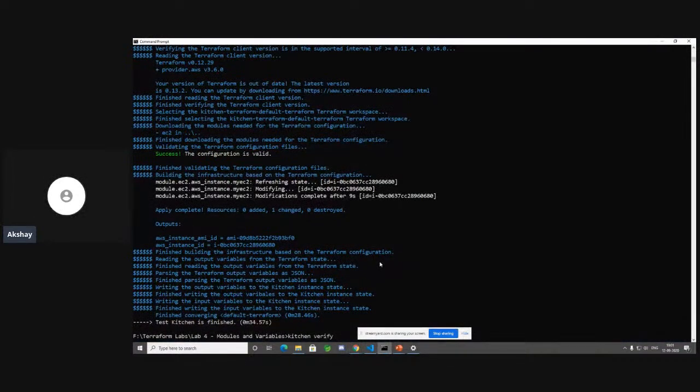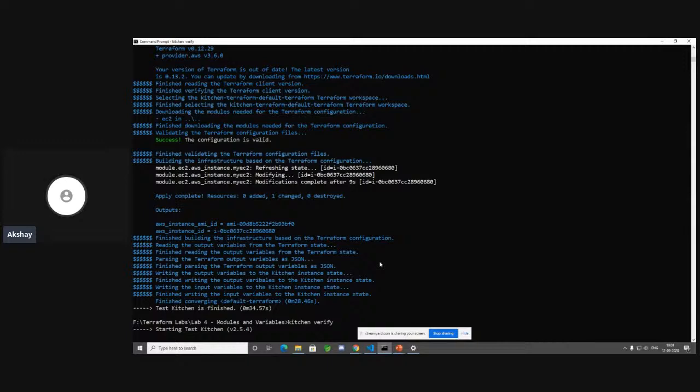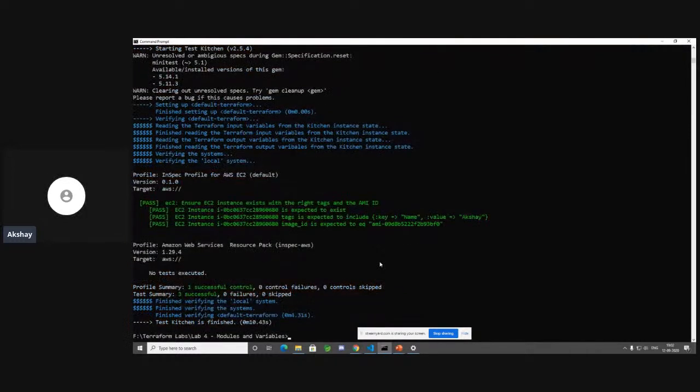Now let's do kitchen verify. And this time you should be able to see that our test cases all pass. So it's verifying the local system. Let's just take a moment and see. Beautiful. So it says all of our test cases have passed.